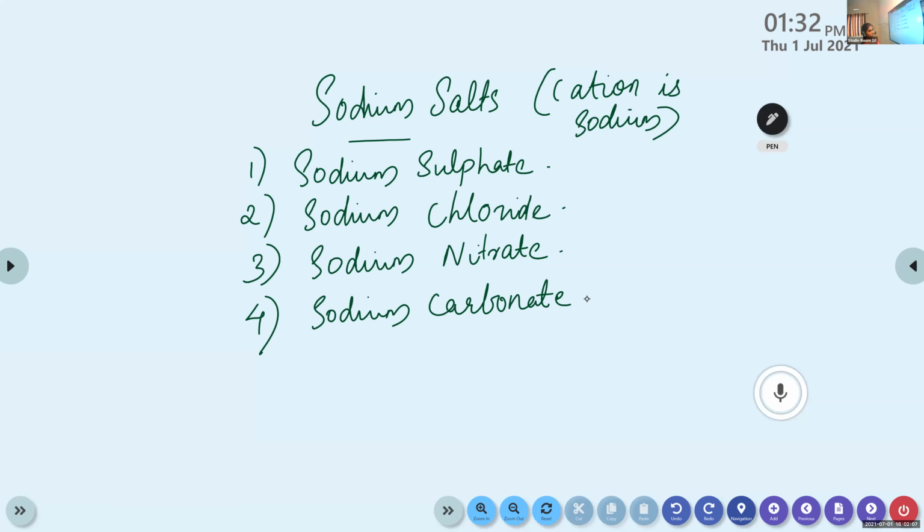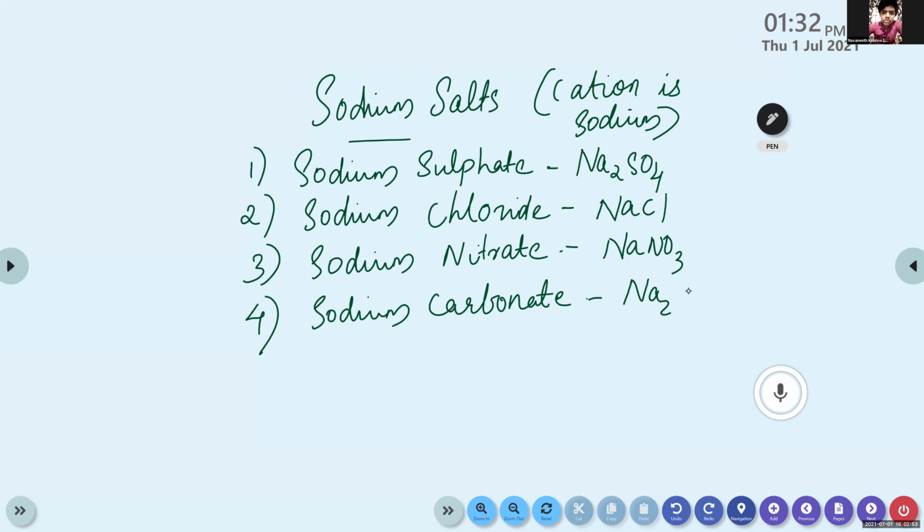Finished, Fizan? Okay, all of you? Sovel, can you please read the names of the sodium salts? Sodium sulfate, sodium chloride, sodium nitrate, sodium carbonate. Navaneet, tell me the chemical formula of sodium sulfate. Na2SO4. Then what about sodium chloride? NaCl. Sodium nitrate? NaNO3. Sodium carbonate?